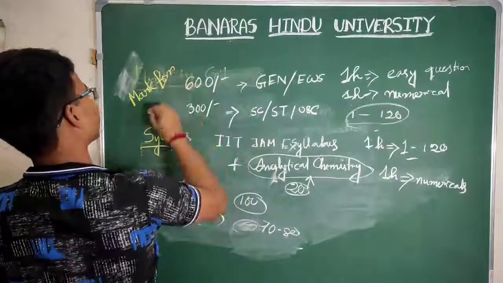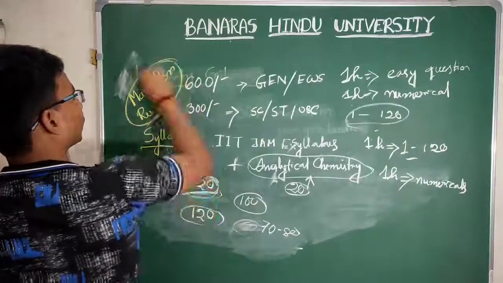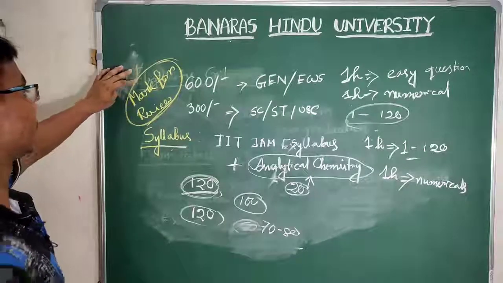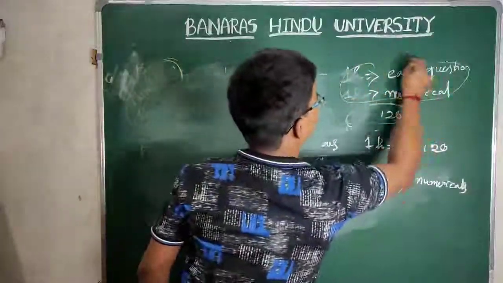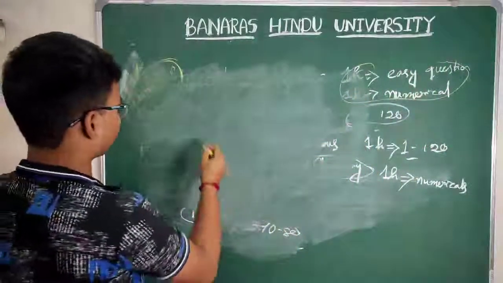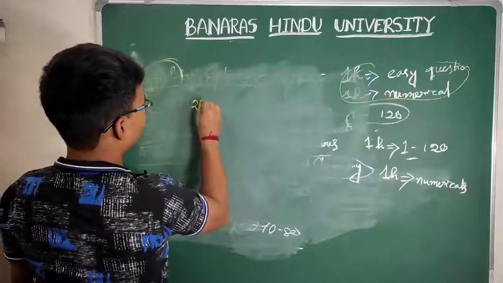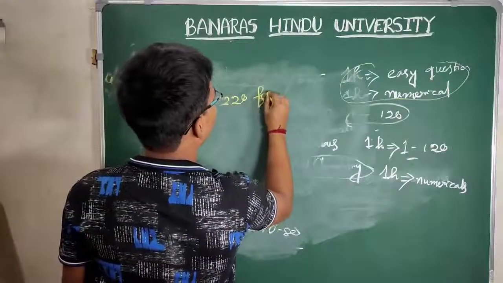Like JAM, for the questions that you can do 60%. Why am I telling you these strategies? Because the cutoff is nearby 200 to 220 for chemistry.